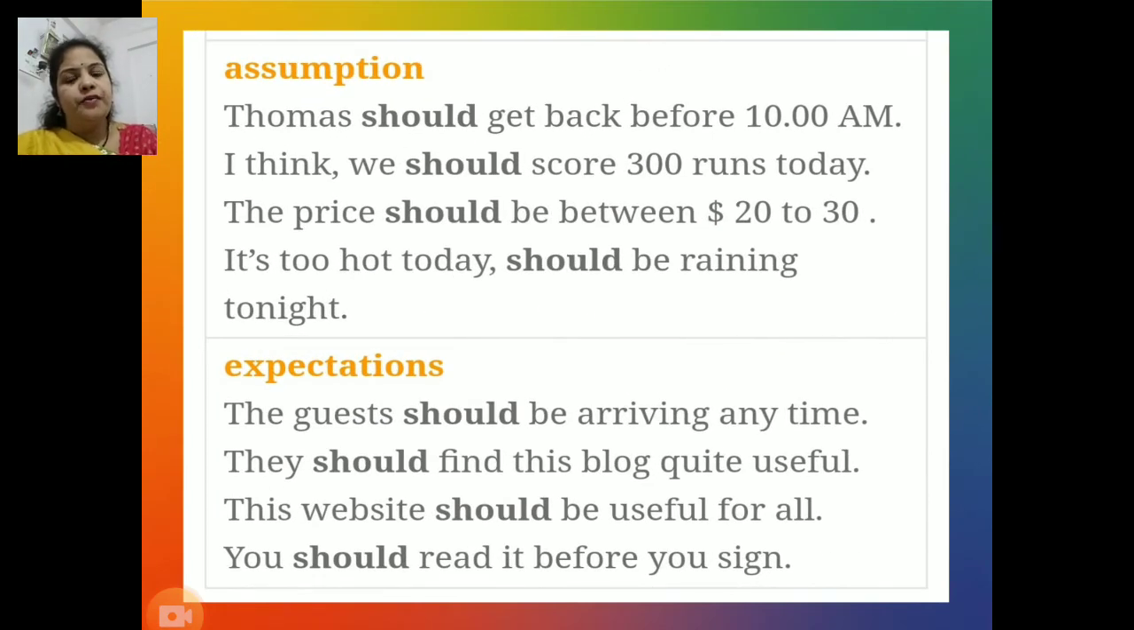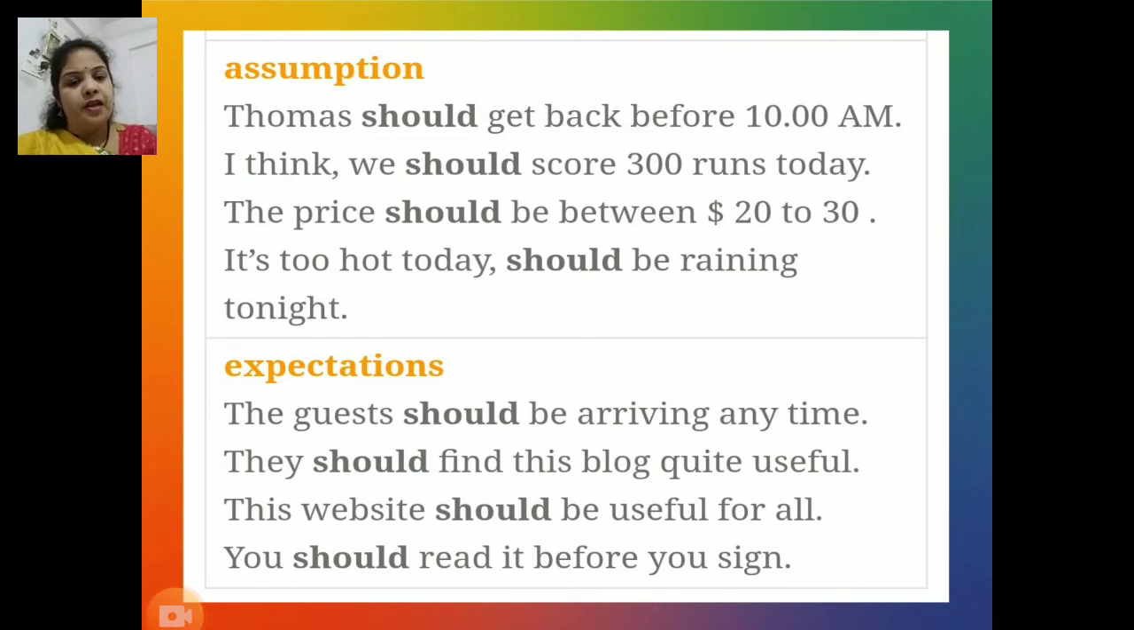Next function of should is assumption. Thomas should get back before 10 a.m. I think we should score 300 runs today. The price should be between 20 to $30 and it's too hot today. Should be raining tonight. In all these sentences, should conveys assumption.